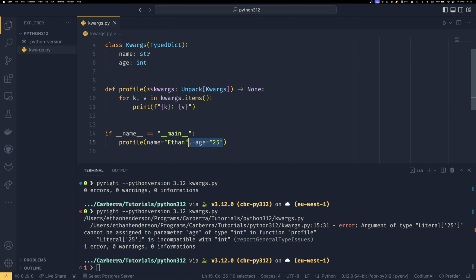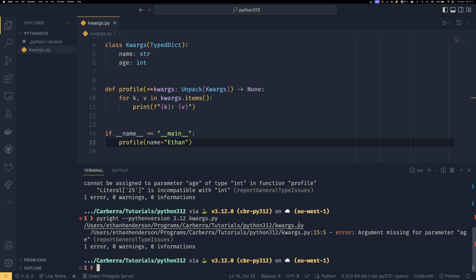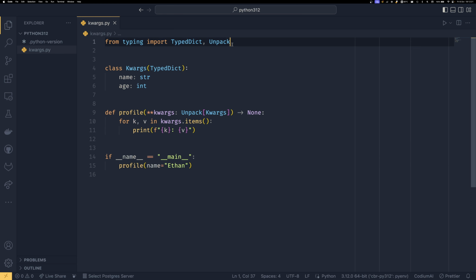And that's really cool. If I were to get rid of age entirely, it would then also say that you're missing the parameter age, because currently by default it's set to be required. Now if you saw the TypedDict video, you'll know that we can import NotRequired, and there is another way of doing this, but I'm not going to bother showing that. You can look at that TypedDict video if you want to see that. This is the preferable way, and then you can set NotRequired in here.